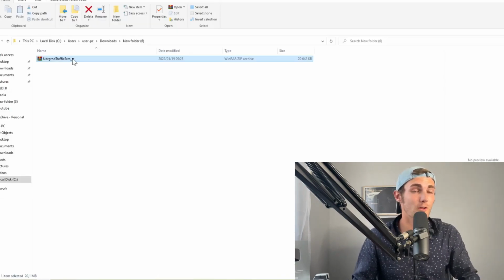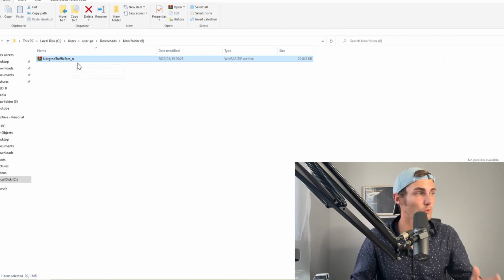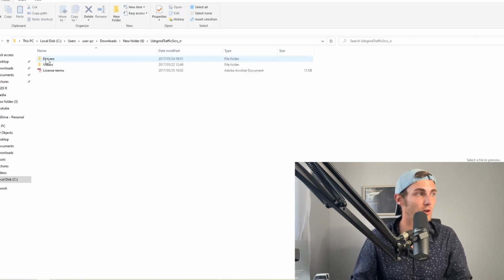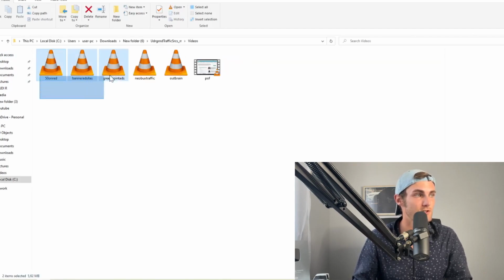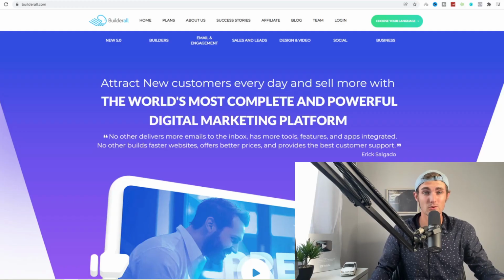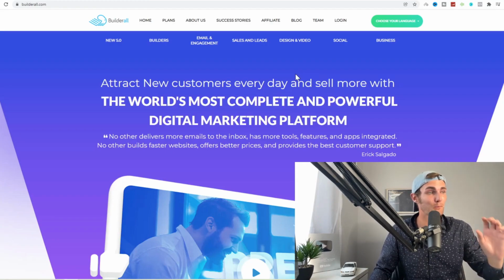Here is the zip folder that is downloaded from idplr.com. All you're going to do is right click on it, click on extract here, and here you can see all the content resources and each and every topic covered. Step number 2 is to come over to this website called builderall.com.